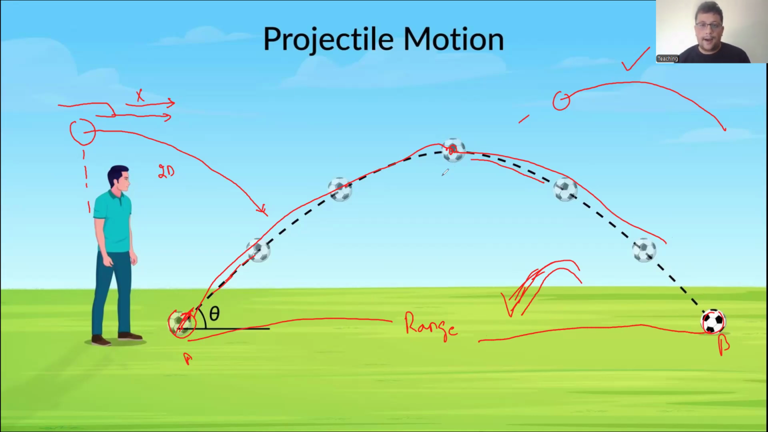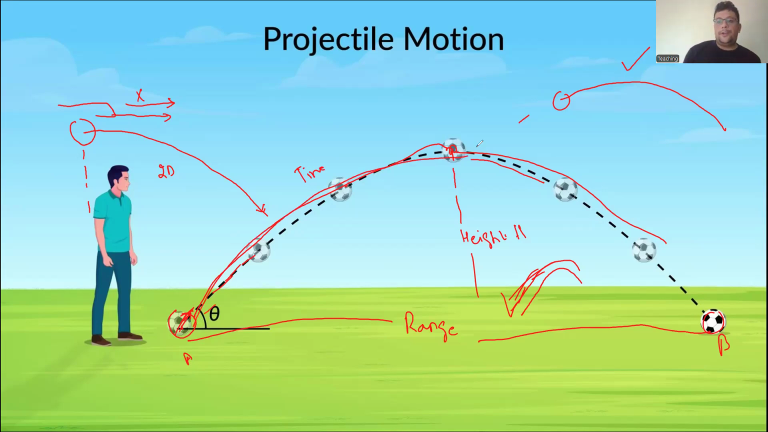The second thing is height. From the maximum point to the ground, we can say that this is height h, which is mostly denoted by h. And the third thing we can find out is the time of flight. This is the time of flight.